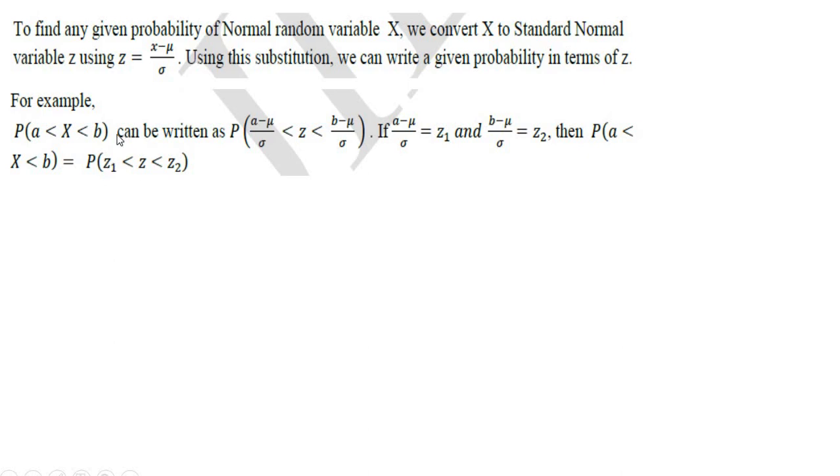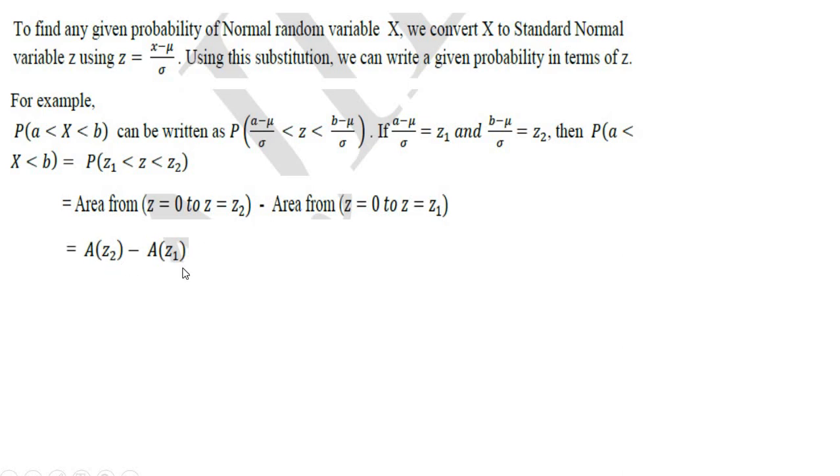First you have to find the area from z equal to 0 to z equal to z2, minus the area from z equal to 0 to z equal to z1. Remember, whenever you have z between z1 and z2, you first find the area of z2 minus then the area of z1. So this is equal to area of z2 minus area of z1.